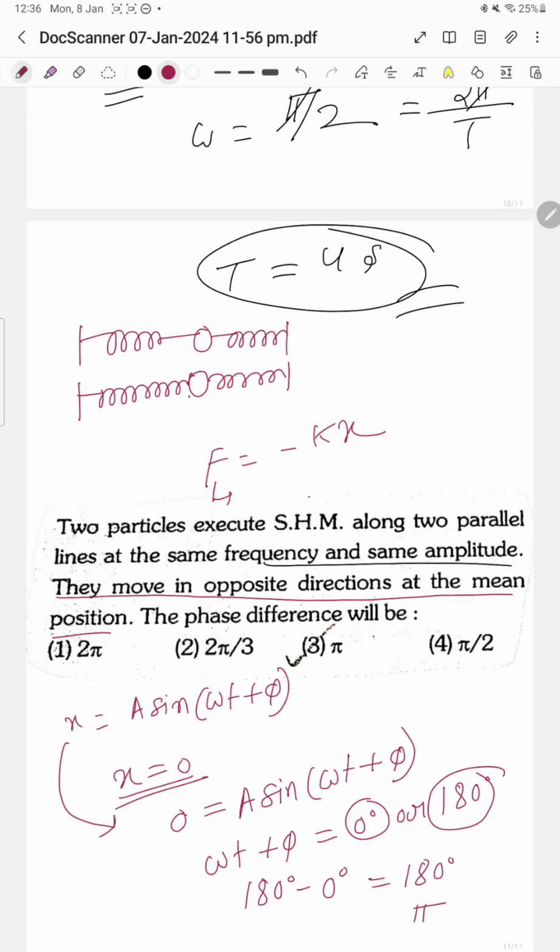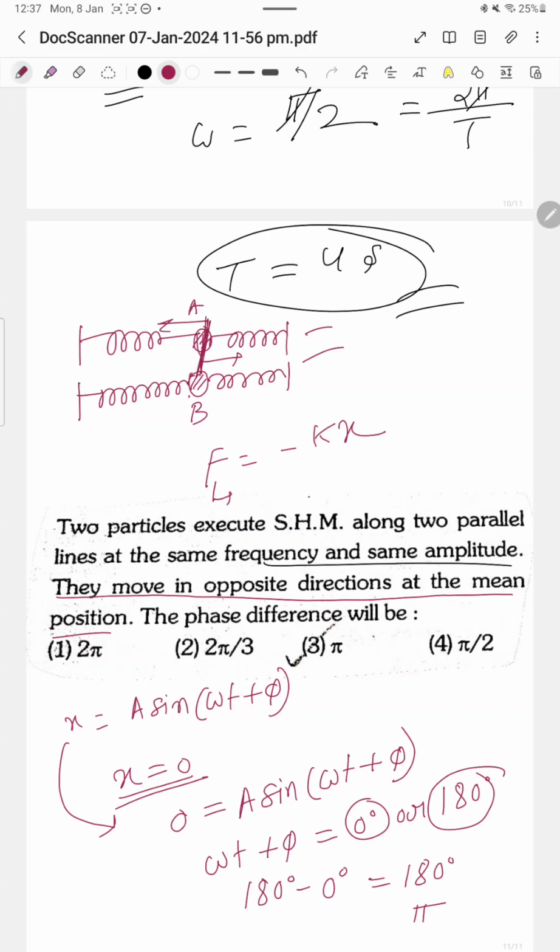Actually, in this case these two types of oscillation occur. The amplitude is the same. This is the mean position for A and this is the mean position for B, and when they oscillate and the displacement from mean position is 0, then one moves in this direction and A is moving in this direction.